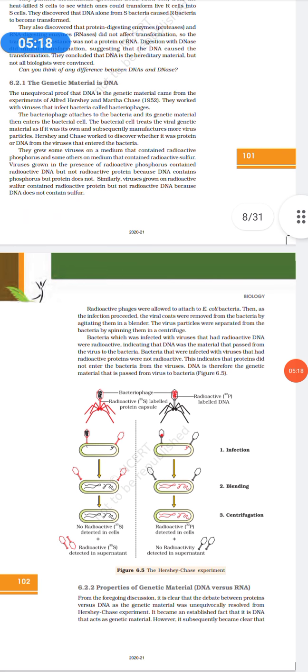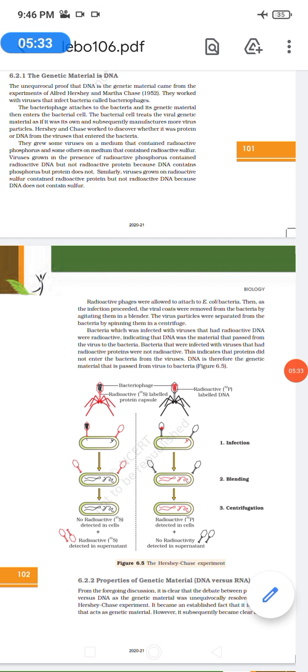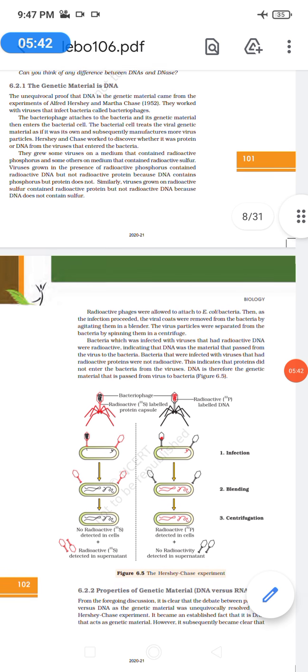Now coming to the genetic material being DNA: the unequivocal proof that DNA is the genetic material was given by Alfred Hershey and Martha Chase. They worked with viruses that infect bacteria, called bacteriophages. The bacteriophage attaches to the bacteria and its genetic material can enter the bacterial cell. The bacterial cell then treats the viral genetic material as its own.